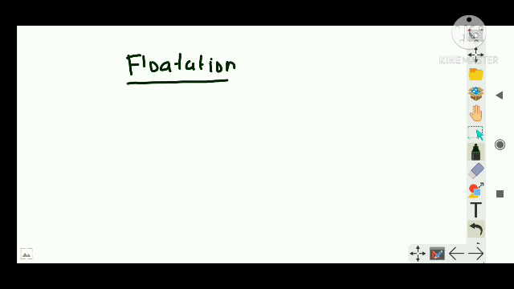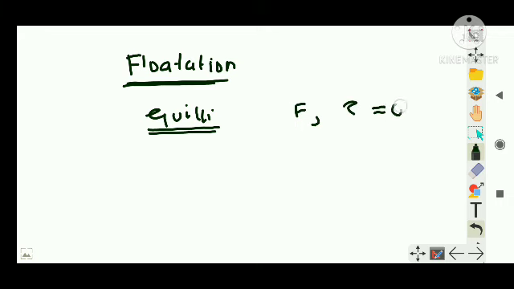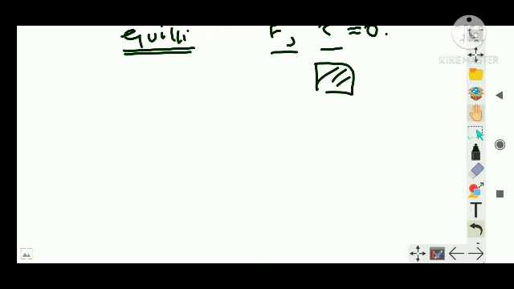So a body can only float in what condition? In equilibrium. I don't think I have to say what floating is, etc. A body is said to be floating when it is in equilibrium. That is, if the resultant force and the resultant torque acting on that body are equal to 0, then I would say that the object is in equilibrium. Then I can say what the conditions for floating are.